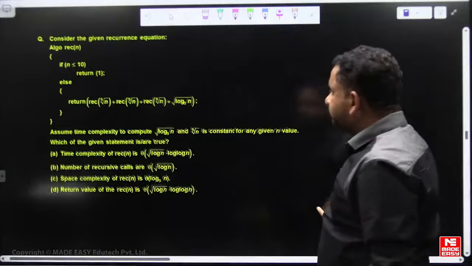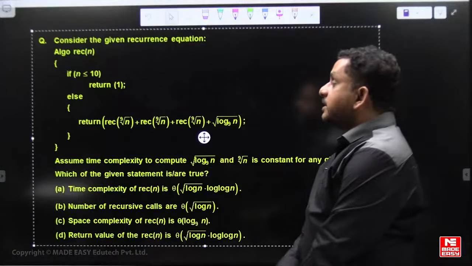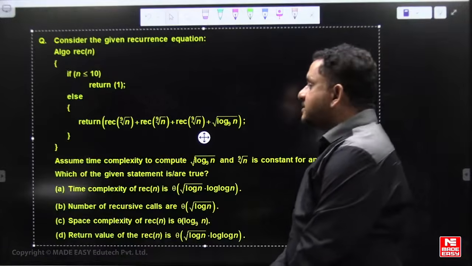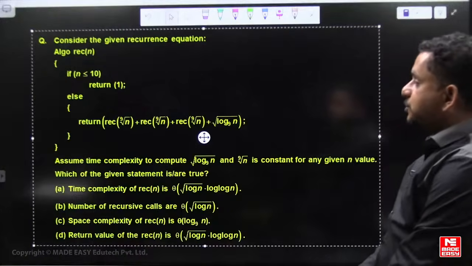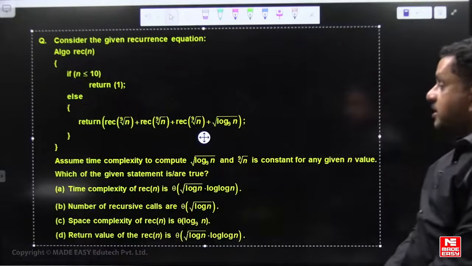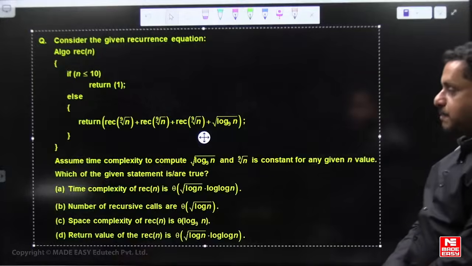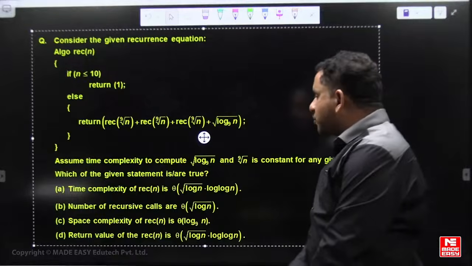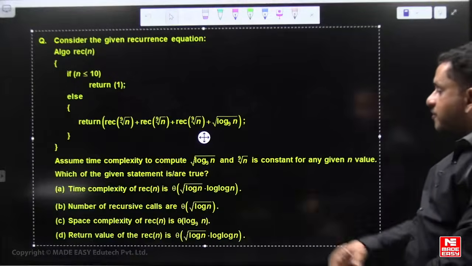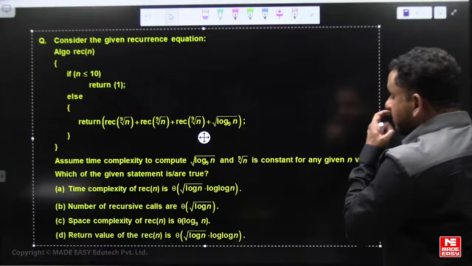It is again a recursive algorithm, MSQ question. Recursive of n: if n is less than or equal to 10, return 1, else return recursive of 9th root of n plus recursive of 9th root of n plus recursive of 9th root of n plus square root of log n base 9. Assume the time complexity to compute square root of log n base 9 and n to the power of 1 by 9, the 9th root of n, is constant for any given n value.